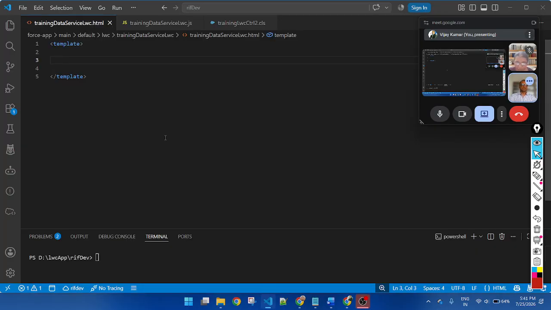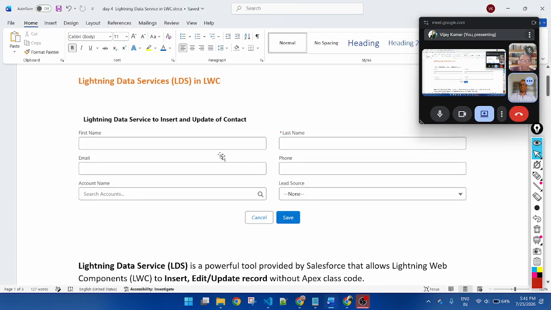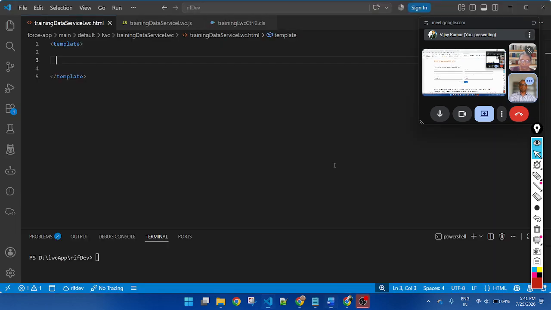Got it? Yes, sir. Okay. So first, let me explain how insert works, how to insert a contact record.